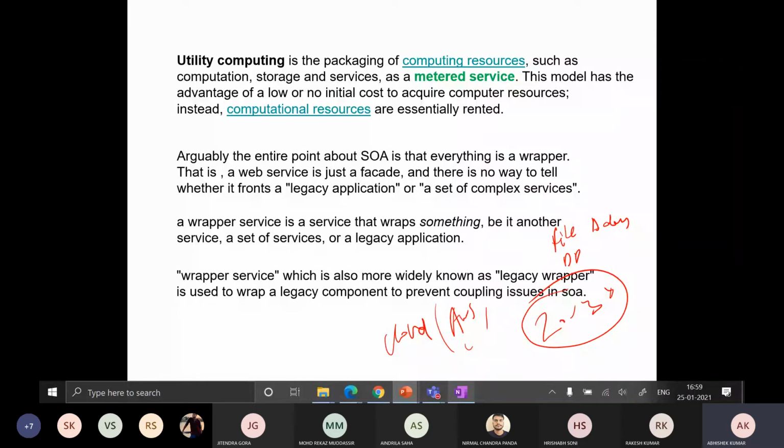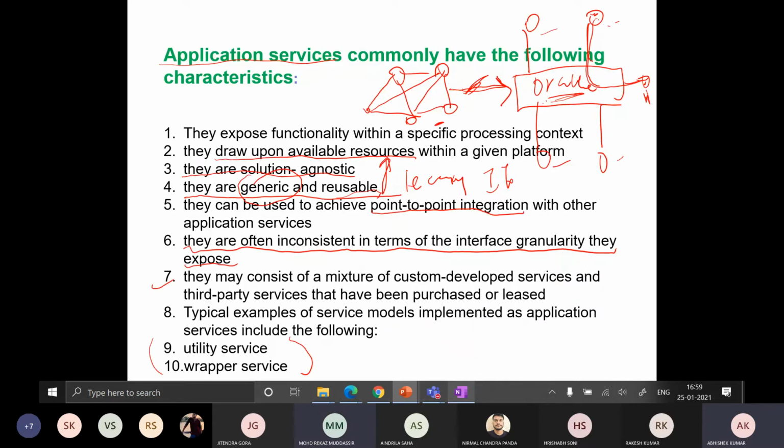So what are utility services? In the computer system, in the laptop we already have different utility services. Anyone know this utility service? Clock, calendar, notes. We have already explained wrapper services.